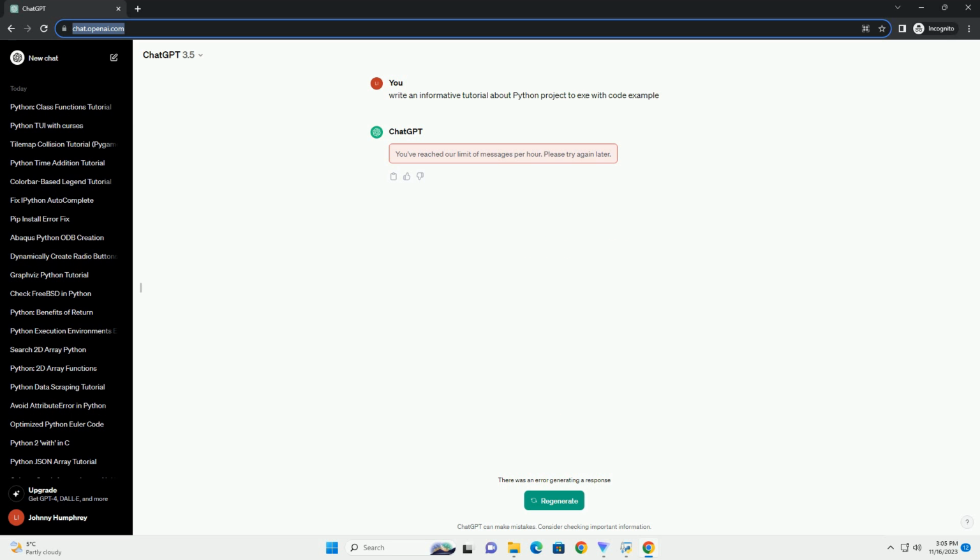Run the following command to generate the executable. This command tells PyInstaller to create a single executable file, --onefile, from the hello.py script. After running the command, PyInstaller will create a dist directory in your project folder. Inside this directory, you'll find the hello.exe file, or a different name if your script has a different name.